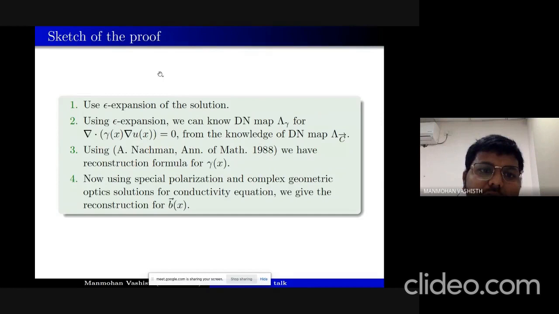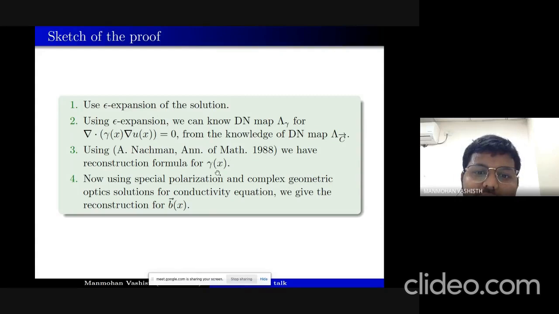So, a sketch of the proof, our argument for proving the theorem: first we use the epsilon expansion of the solution, and using the epsilon expansion we can know the DN map lambda gamma for the conductivity equation. And once you know the DN map for the conductivity equation, we can reconstruct gamma by using the argument of the Isakov-Nachman paper in 1988.